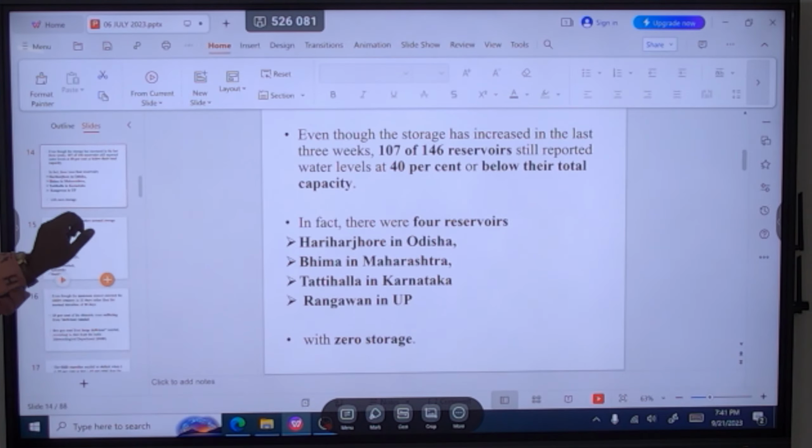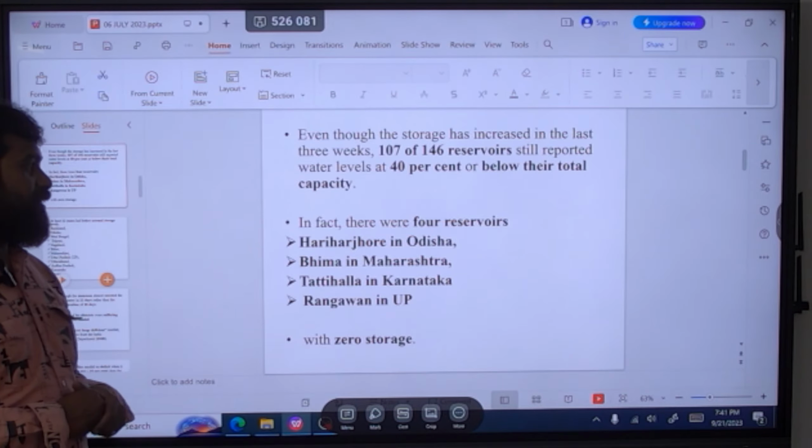So now look here, of the 146 reservoirs, 107 reservoirs have water levels more than 40% below their total capacity. So this is very poor water remaining in those reservoirs.